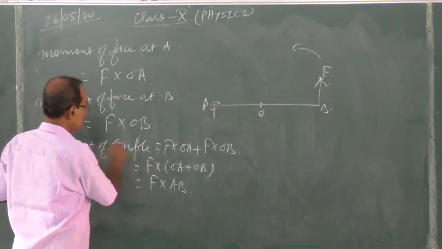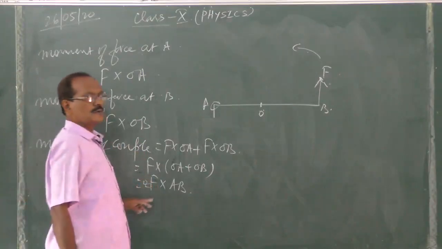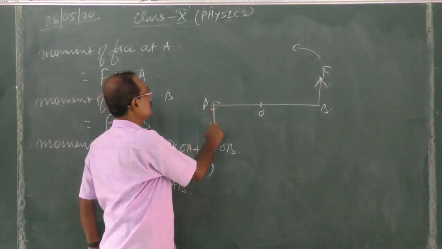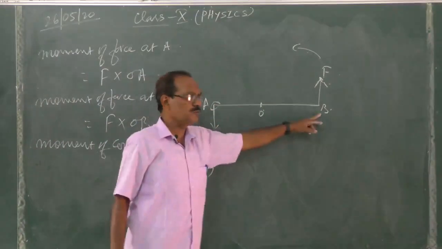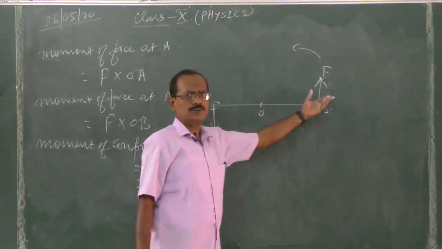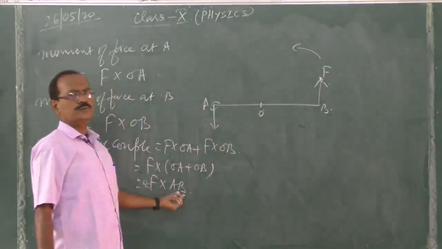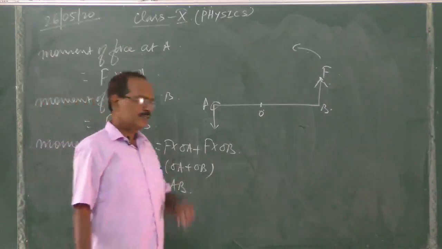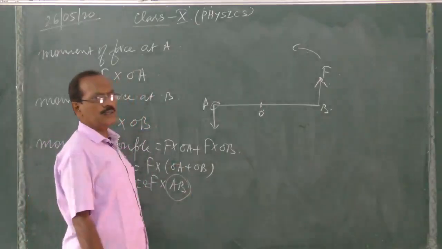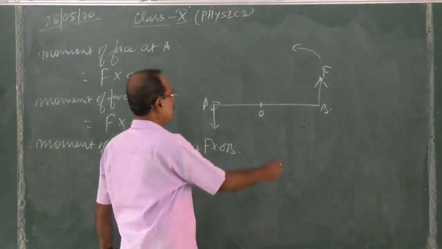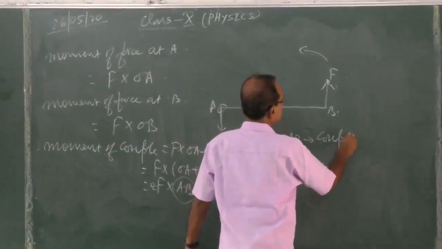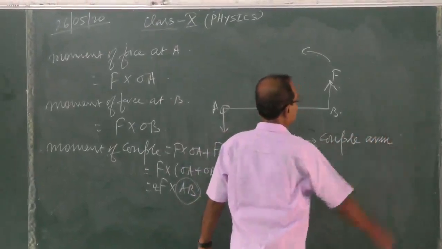It means the moment of couple is one of the forces into the perpendicular distance between the two forces. One of the forces, because the two forces are equal and opposite, into the perpendicular distance between the forces. So AB, the perpendicular distance between the two forces, is known as the couple arm.